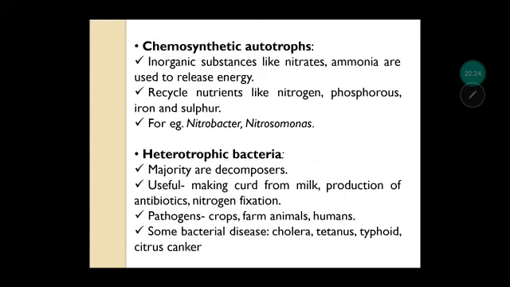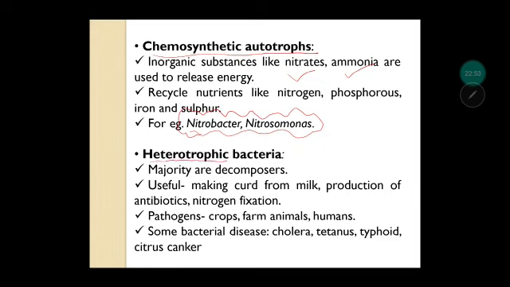Then this was about photosynthetic autotrophs. Let us see how the chemosynthetic autotrophs take the food. So they use inorganic substances like nitrates, ammonia, which they use to release energy. So generally in the nitrogen cycle, if you remember, these bacteria are present which convert atmospheric nitrogen into ammonia, nitrate and nitrites. Okay, so they are helping in the recycling of the nutrients in the nitrogen cycle.